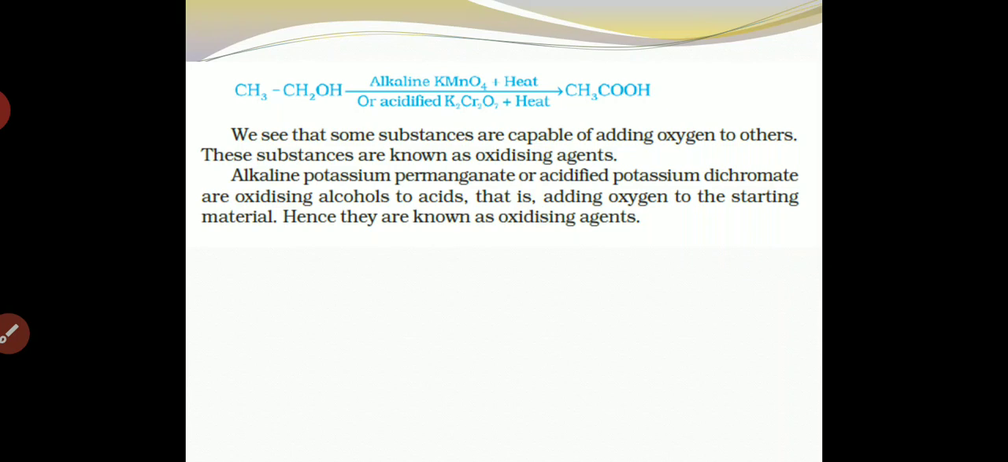So here you can see that alkaline potassium permanganate or acidified potassium dichromate have the property of oxidizing alcohol to acid, that is, adding oxygen to the starting material, hence they are known as oxidizing agents. These two, alkaline potassium permanganate and acidified potassium dichromate, are oxidizing agents.